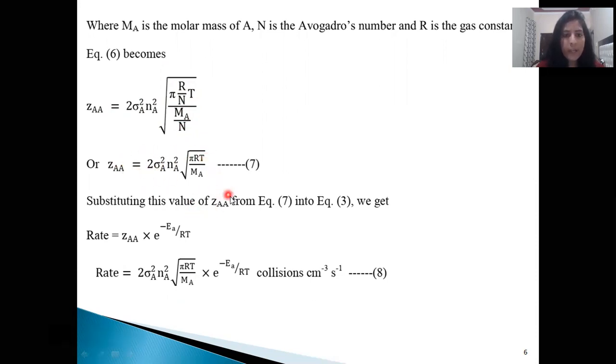Now substitute this value of ZAA from equation 7 into equation third, that is equation third is this, that is rate is equal to ZAA into e raised power minus EA by RT. Now put this value of ZAA in this equation, then we get this relation.